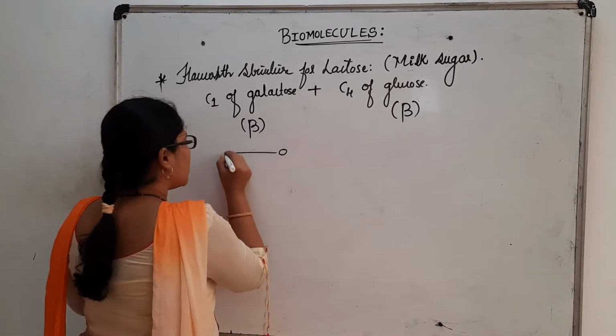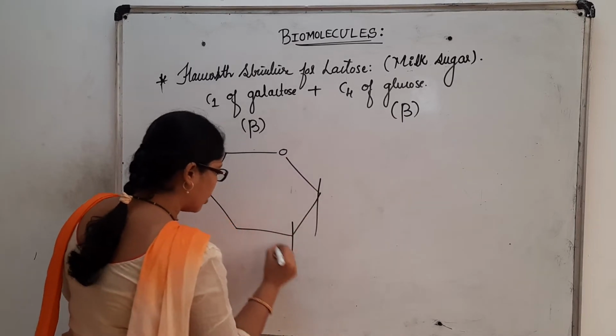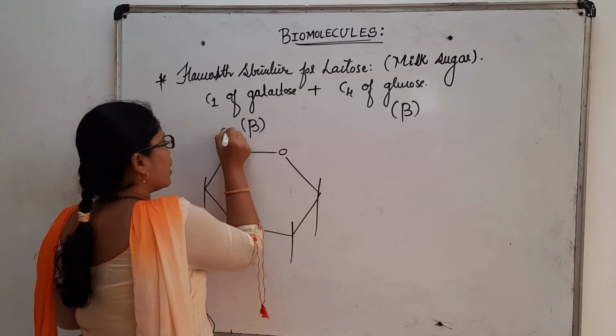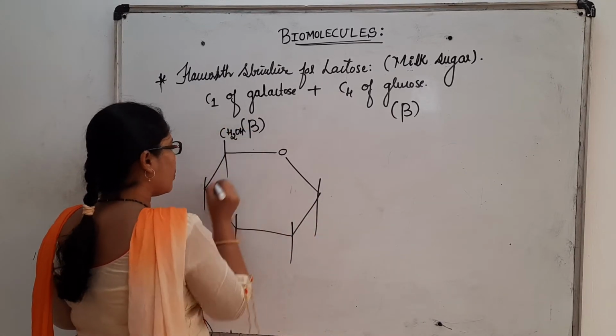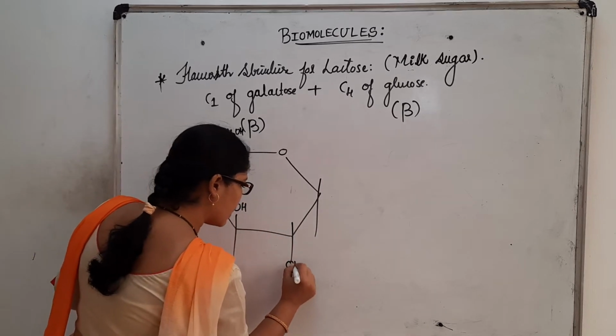See here, this is the structure I write for glucose. We all know the bulkier group should be written at the top, then the bulkier group at the bottom, alternately.